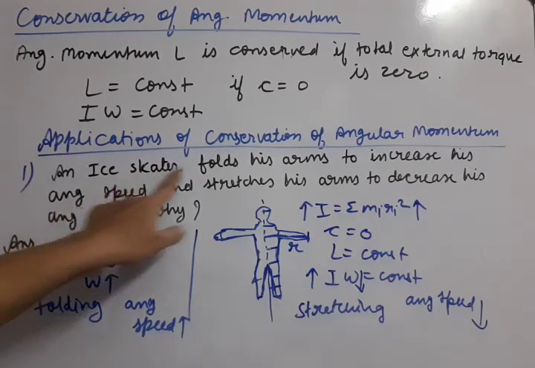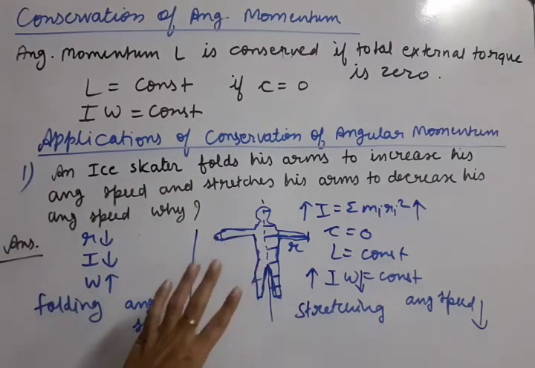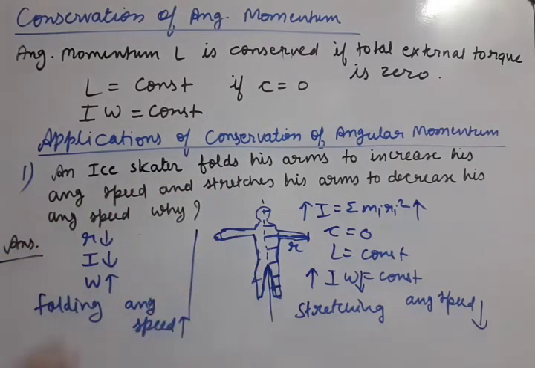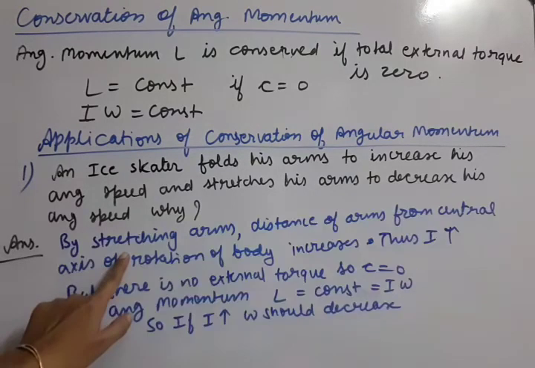Okay, so these are the 2 points written. Now let us write it properly. Note, you can draw this picture and these symbols. Let us write this answer.